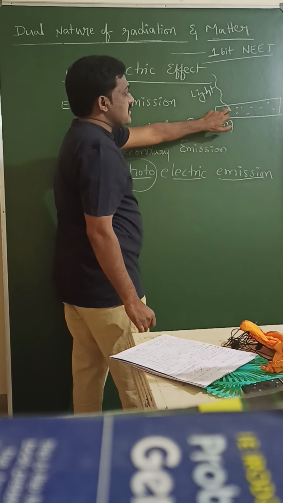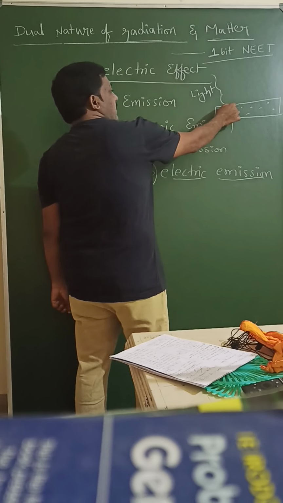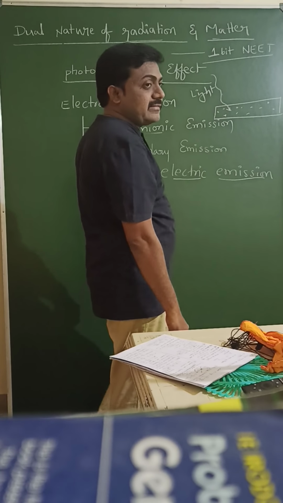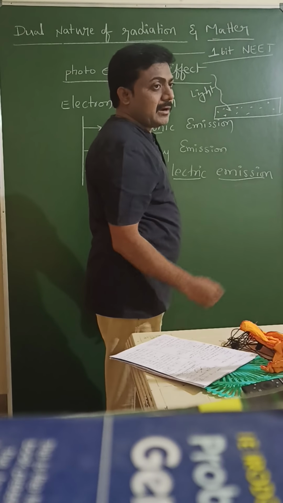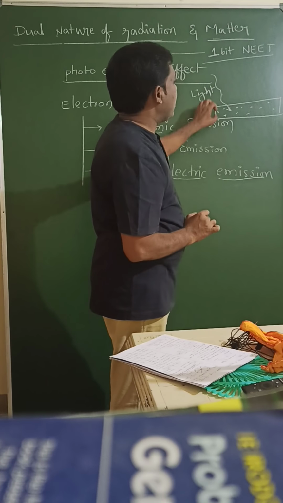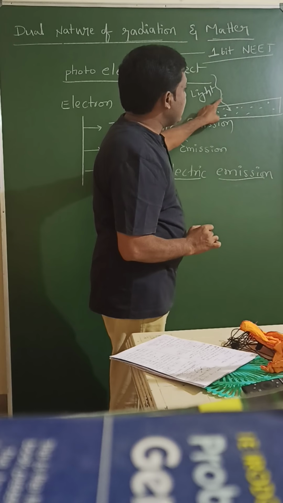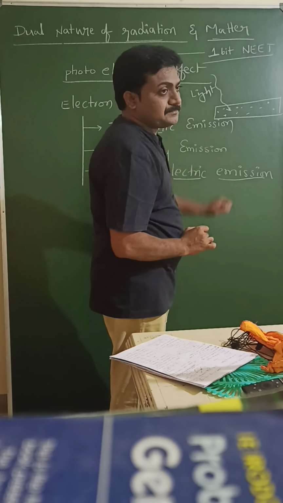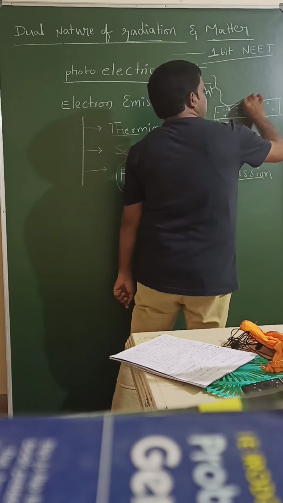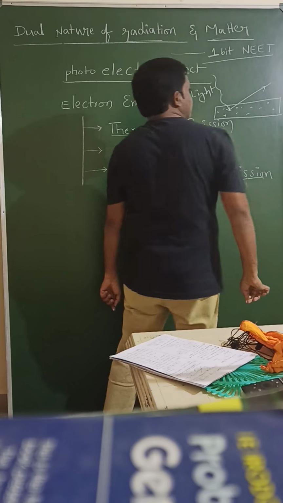In this case, one electron absorbs this light energy. We know that light energy E is equal to hf, or h nu, or hc by lambda. With the energy absorbed by the electron, this electron escapes from the metal surface.